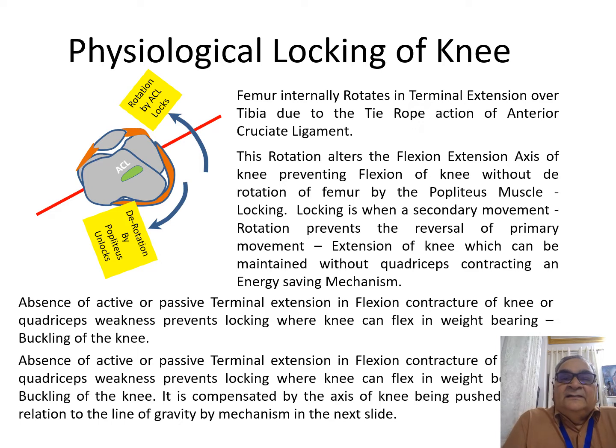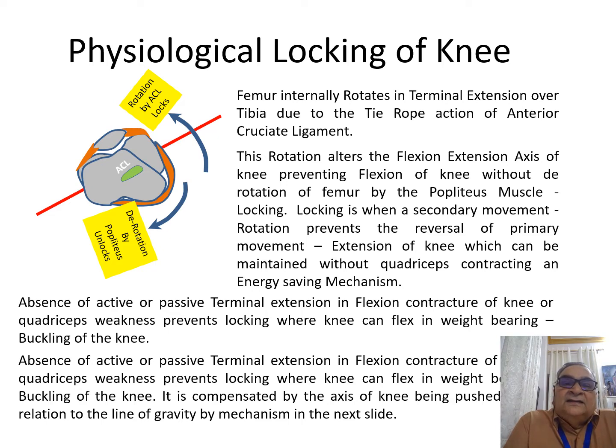Normally you find that as the femur extends completely, the tie rope action of the anterior cruciate ligament causes it to internally rotate over the weight bearing tibia. Now this rotation alters the flexion extension axis of the knee, which is passing through the femoral condyles.